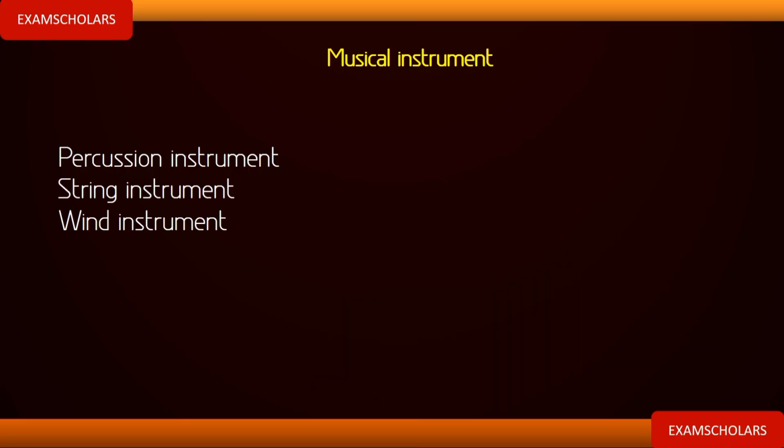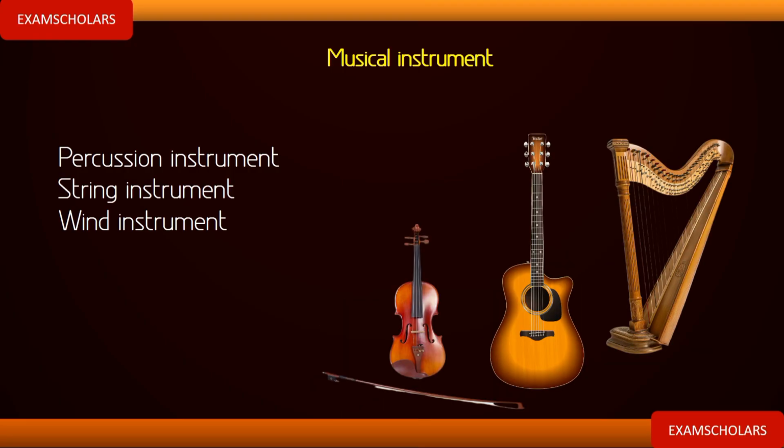Then we have string instruments. Now string is just like a rope, or it can be made from polymer, a normal rope, or a metal that is stylized, that will be fixed at both ends. That is what is known as string.